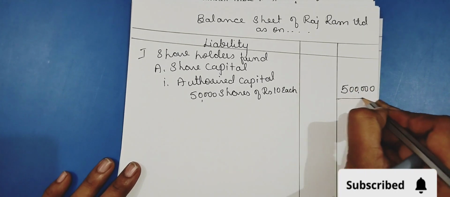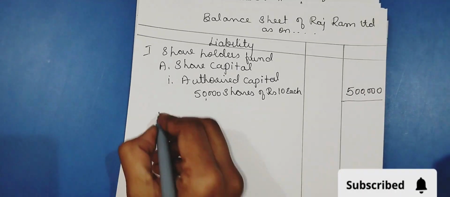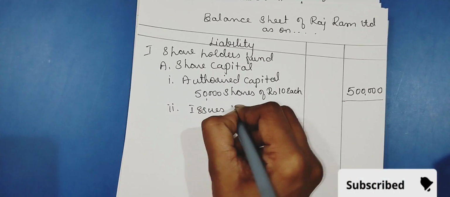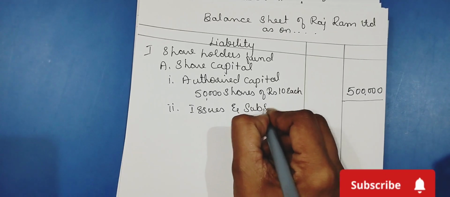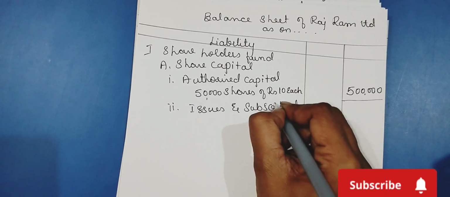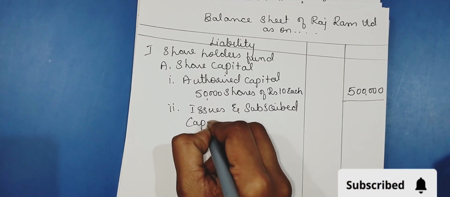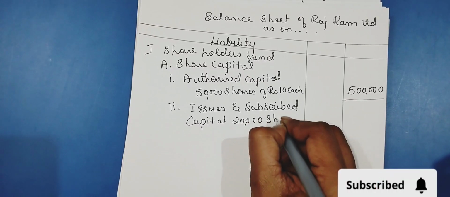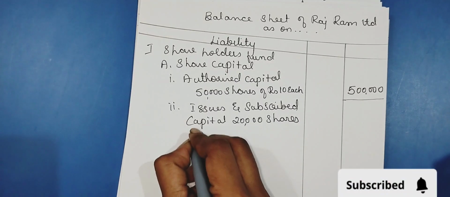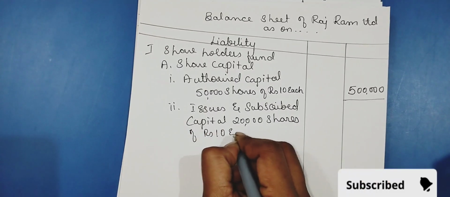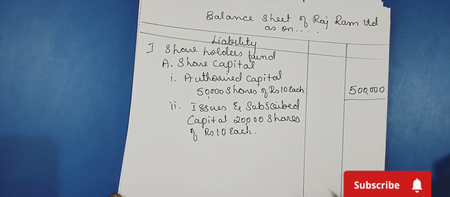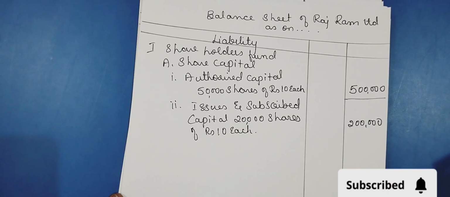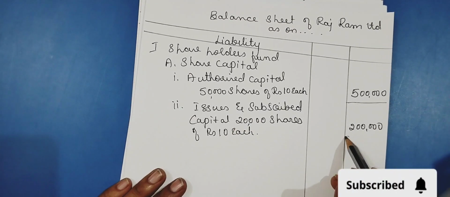Then we have issued and subscribed capital, 20,000 shares of rupees 10 each, that is 2 lakh. 20,000 into 10 is 2 lakh.